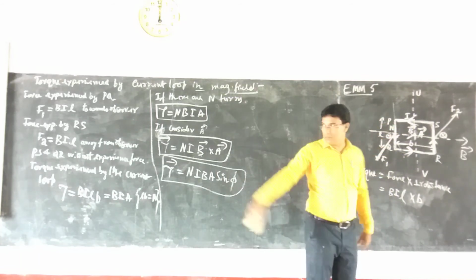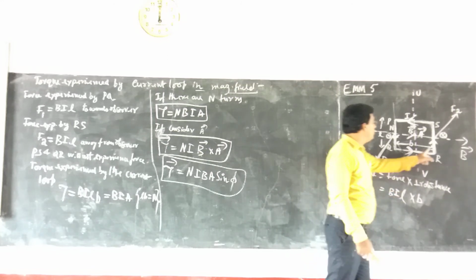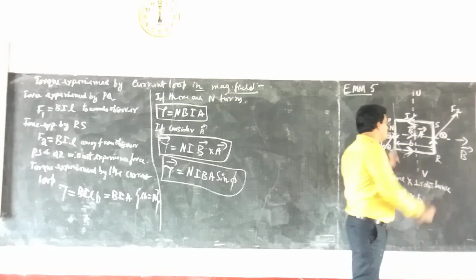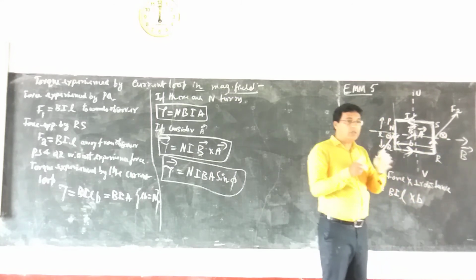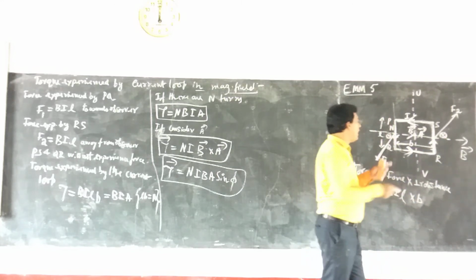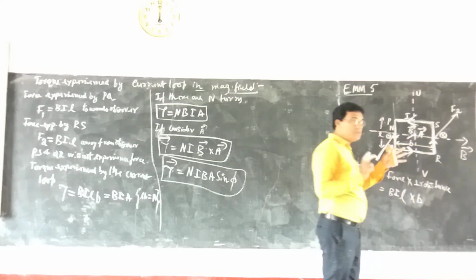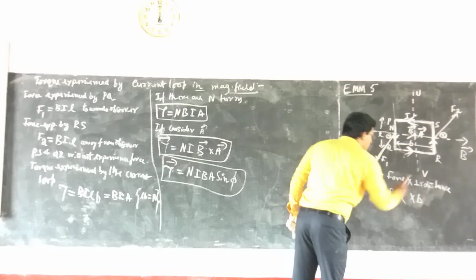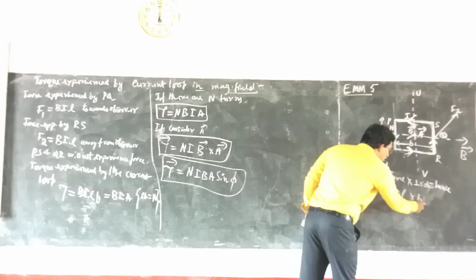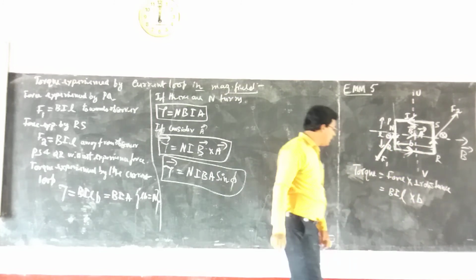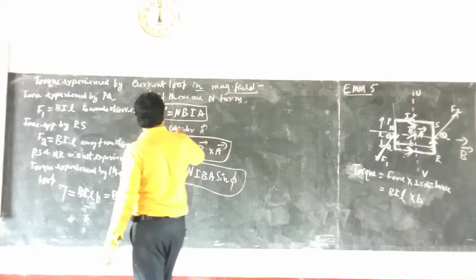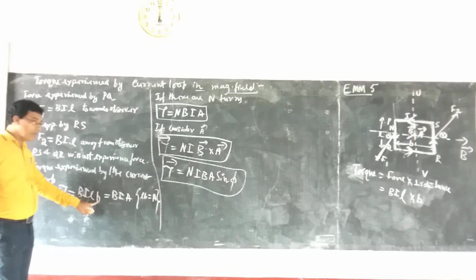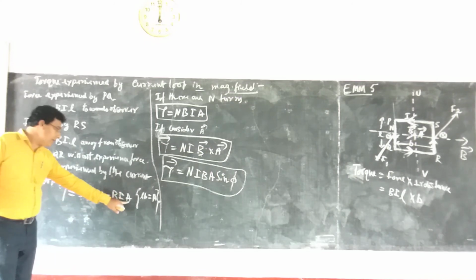Similarly, the force on RS will also be BIL in the opposite direction. So two equal and opposite forces acting on the two opposite arms constitute a couple, and the torque is given by force into perpendicular distance. So BIL multiplied by the breadth, BIL into B, and L into B is nothing but the area.